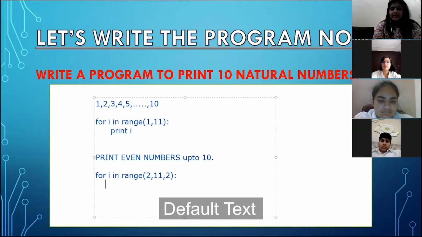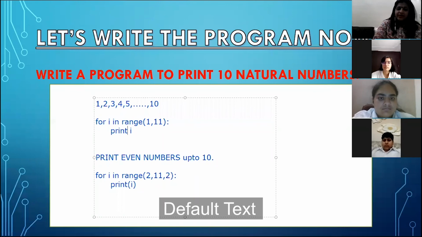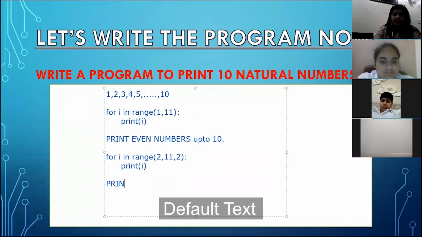And then inside the for loop, again, what do I have to print? I. Good. Clear? So it will print the value of I. Now there is a program to print even numbers.